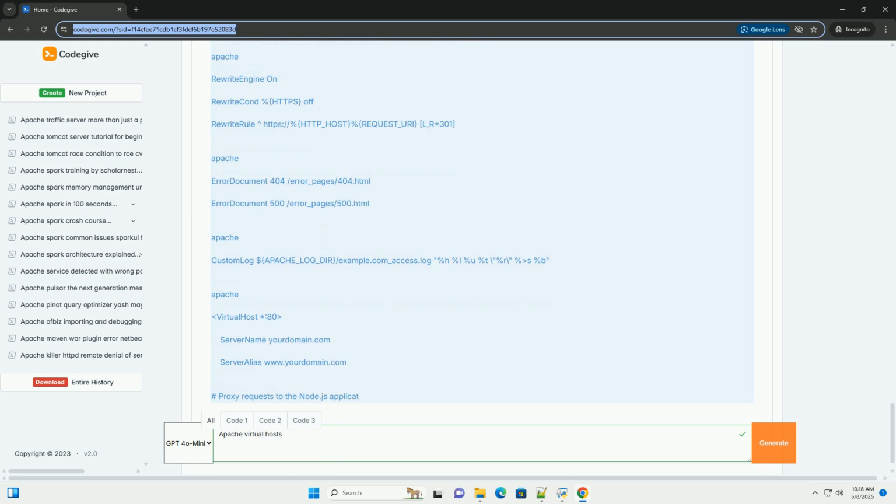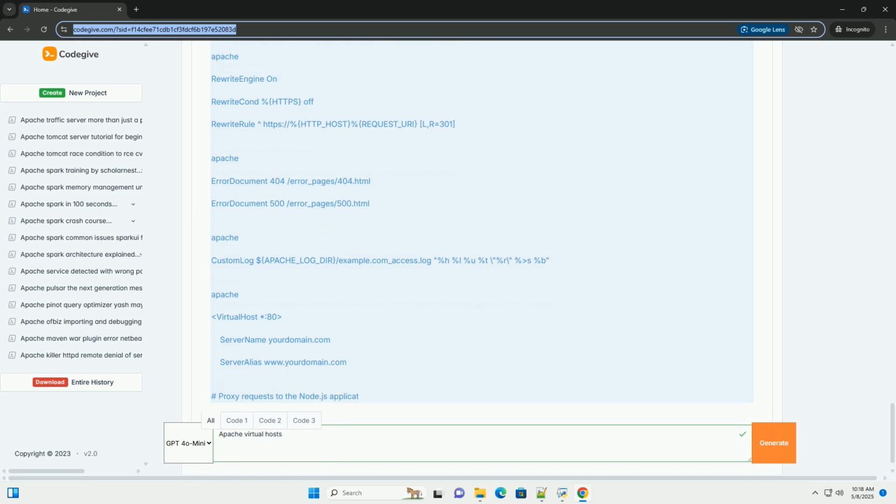3. Custom error pages. You can create custom error pages, for example 404 Not Found and 500 Internal Server Error, to provide a more user-friendly experience. Place these directives inside your virtual host configuration. You'll need to create the error_pages directory within your document root and create the 404.html and 500.html files.